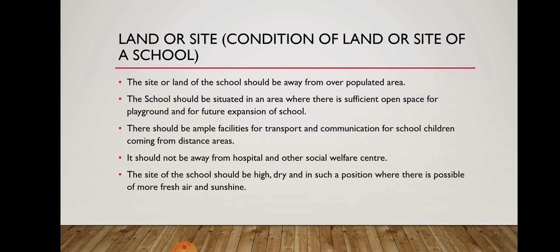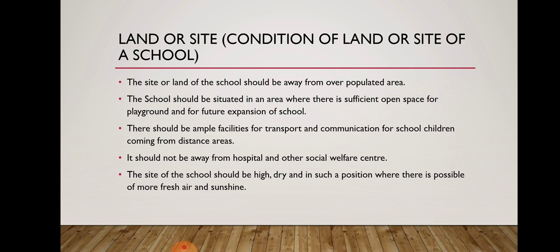To select the land or site for a school, these are some of the conditions that everyone should follow. The first point is that the site or land of the school should be away from overpopulated areas. If our school is in a noisy place or overcrowded or residential area, then the students can't give attention in the classroom, as the environment will be noisy.